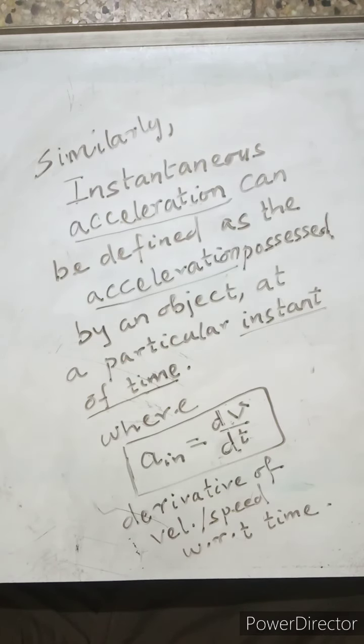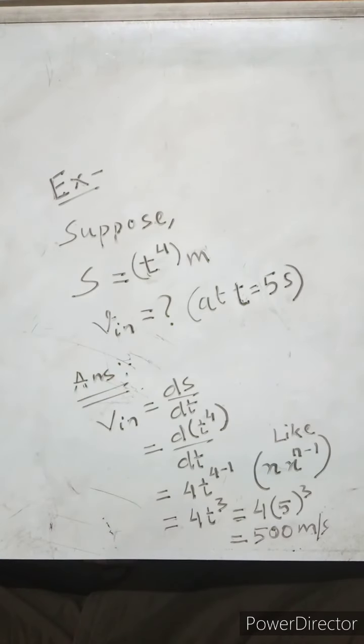We'll be discussing this with some example. It will help you in understanding this particular thing in a better way. So if I consider an example related to this, suppose I have the position s equal to t to the power 4 meters, where t is the time. I want to calculate the instantaneous speed v instantaneous at t equal to 5 seconds. So when time becomes 5 seconds, at that instant of time I want to calculate its instantaneous speed.